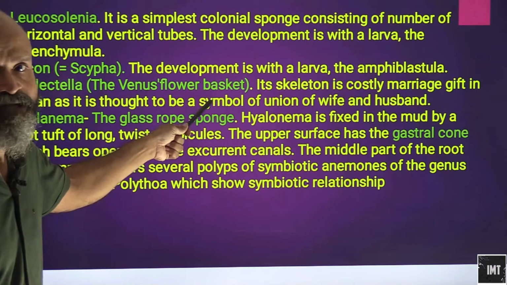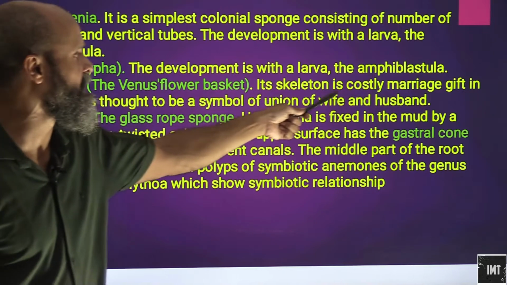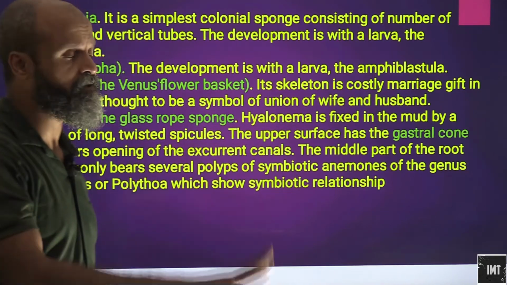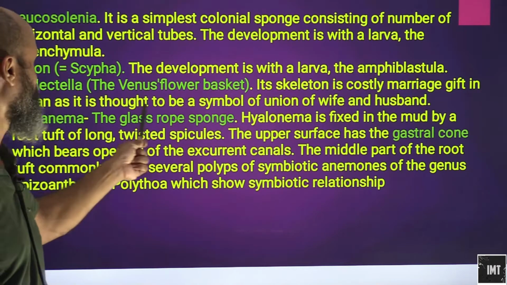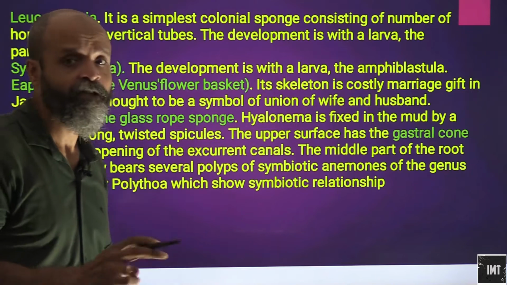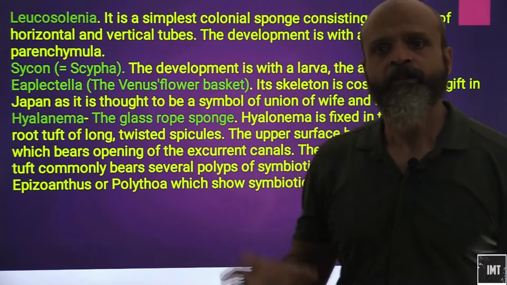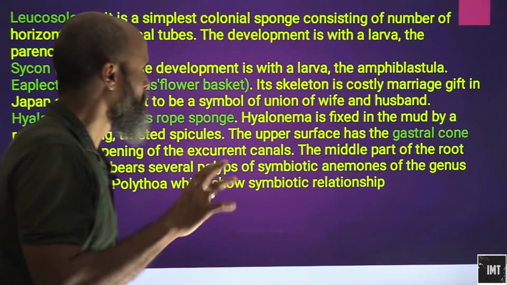Euplectella, the Venus flower basket. It is also known as the Venus flower basket. The skeleton is interesting. It was a costly marriage gift in Japan, as it is thought to be a symbol of union of wife and husband. So it was previously used as a costly marriage gift.